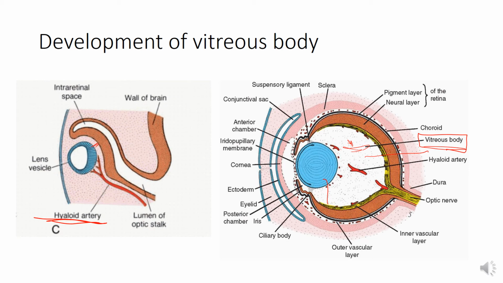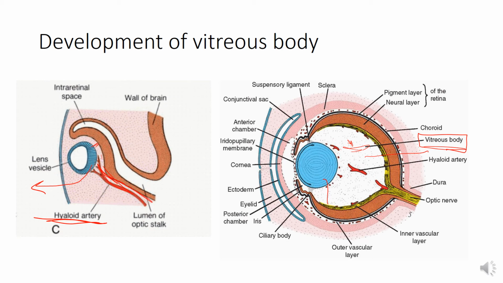So it gives branches to the developing lens and the developing retina. The proximal part of hyaloid artery lies within the choroid fissure. Here you can see this is the choroid fissure and the proximal part is lying in it, while its distal part runs through the canal in the vitreous body.